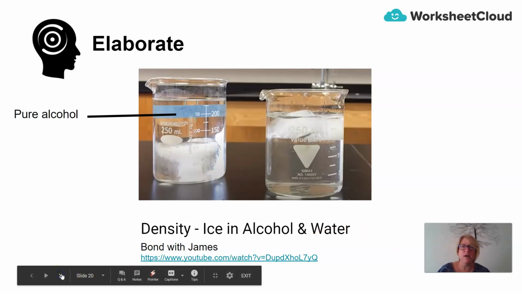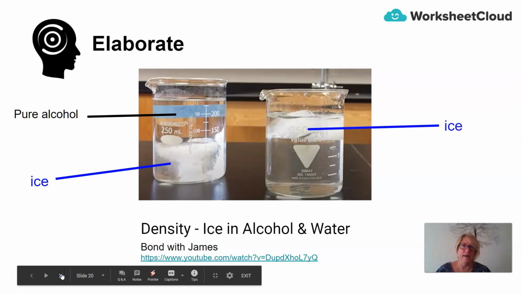So in this container, we have pure alcohol. And in this container, we put in a block of ice. And what do you notice happened when we put the block of ice into the alcohol? So, which is more dense? Which has the greatest density? And which has the lowest density?